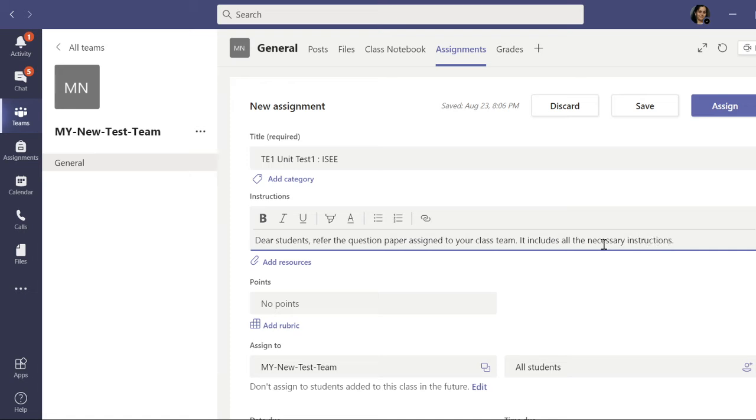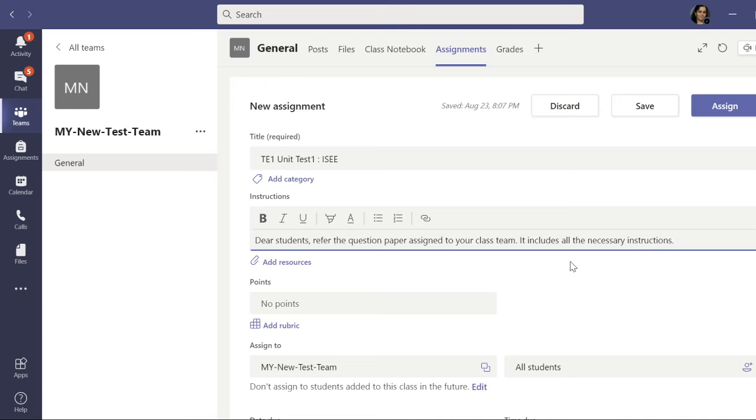Like this you can write the instructions to your students. So I am writing here, dear students, refer the question paper assigned to your class team. It includes all the necessary instructions. So what I have done is in the question paper itself I have included all the instructions.